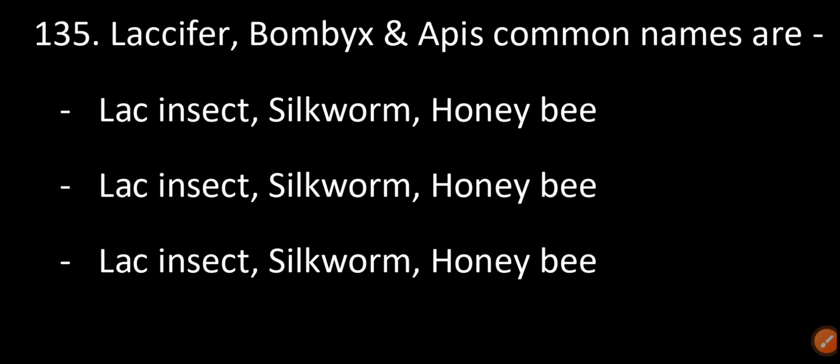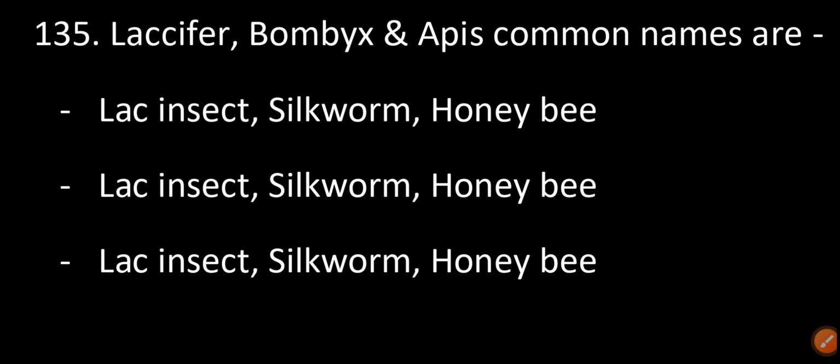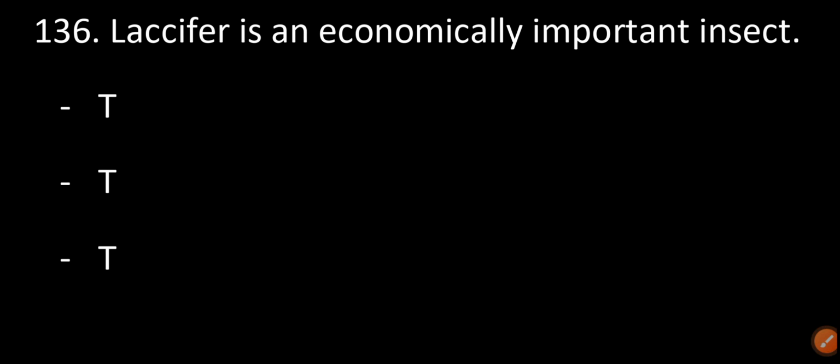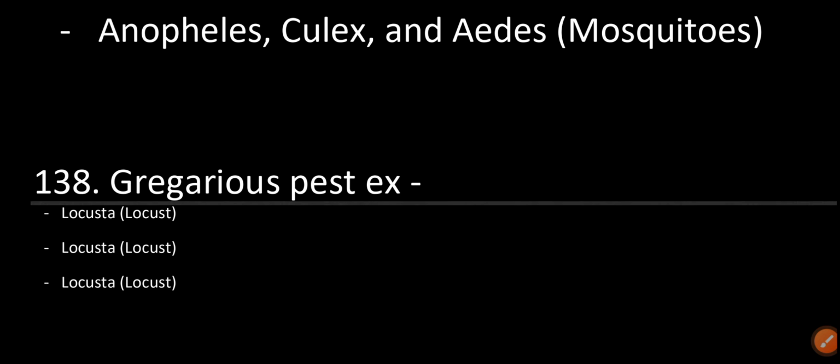Laccifer is lac insect, Bombyx is silkworm, and Apis is honeybee. Laccifer is an economically important insect. True. Vectors, for example: Anopheles, Culex, and Aedes mosquitoes.